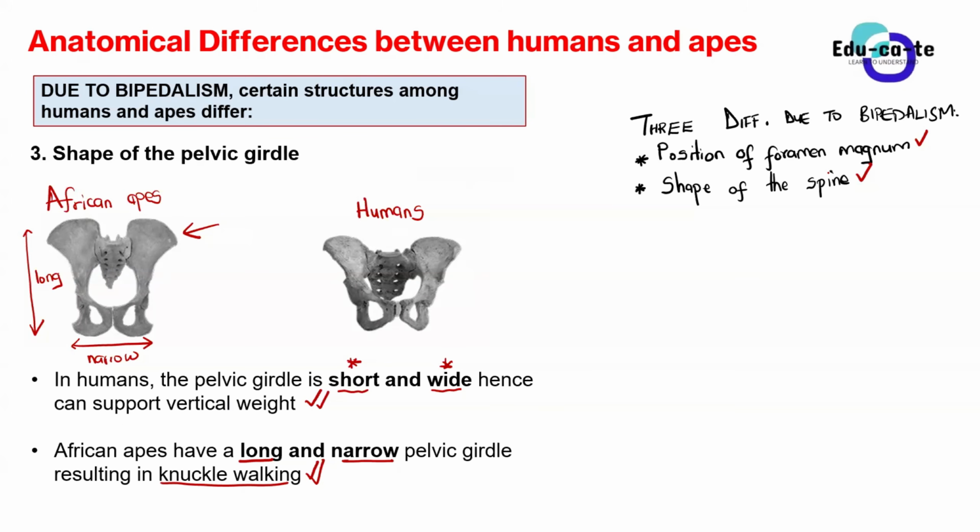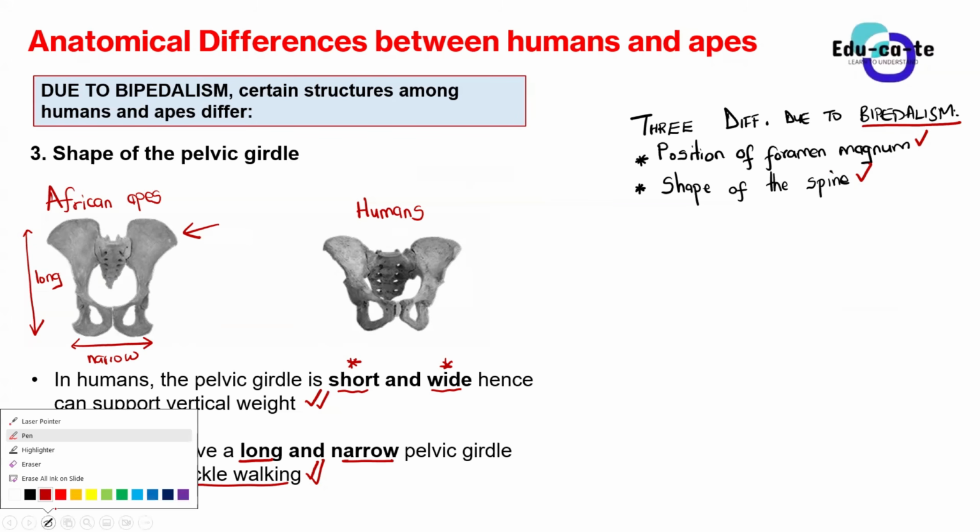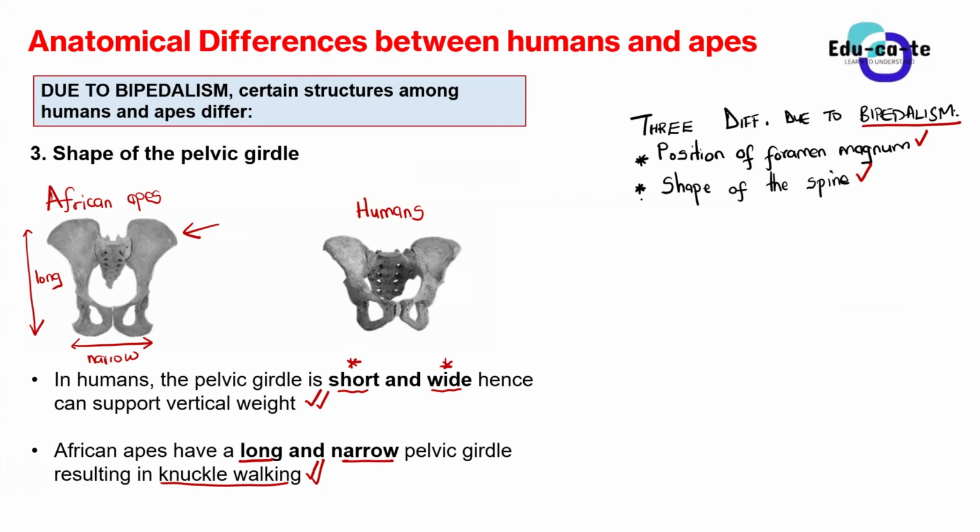The human spine is more curved, it is more S-shaped, and that causes it to support vertical weight and an upright posture. But the spine of African apes doesn't support upright posture. So that's the difference between them. This difference is due to bipedalism, due to their walking styles.